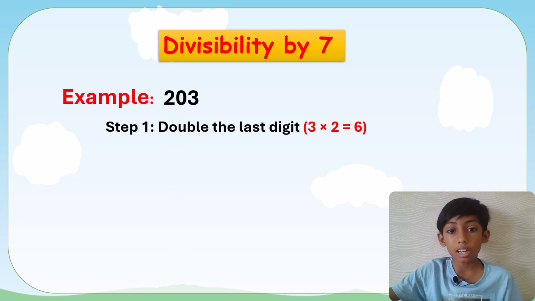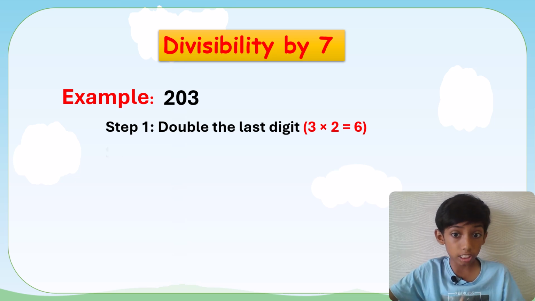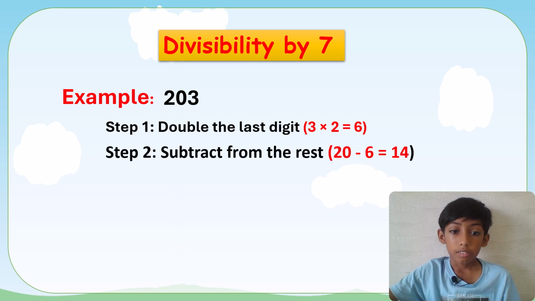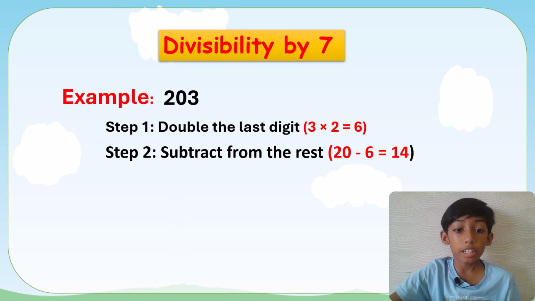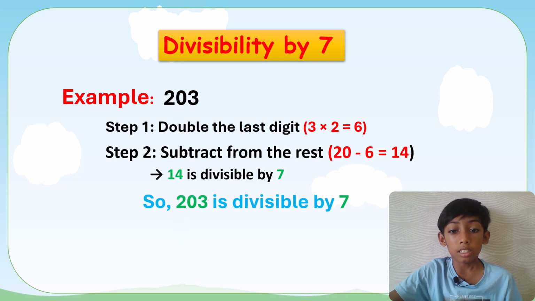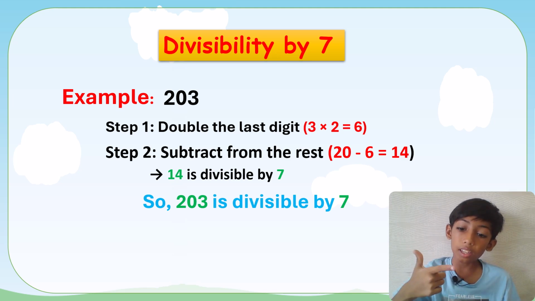We are doubling the last digit, which gives 6, and then subtracting it from the rest of the number. Here the rest of the number is 20. When we subtract 6 from 20, we get 14. And 14 is divisible by 7. So 203 is also divisible by 7.